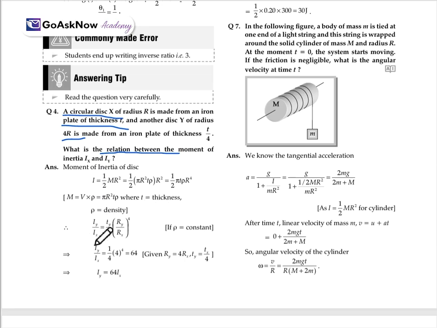So Iy upon Ix, as it is between the two discs Ix and Iy, will be equal to ty upon tx, then ry upon rx, and then whole to the power 4. When we solve this and substitute the values, we get 64. So here we get Iy is equal to 64 Ix. This is the relation between the moments of inertia Ix and Iy.